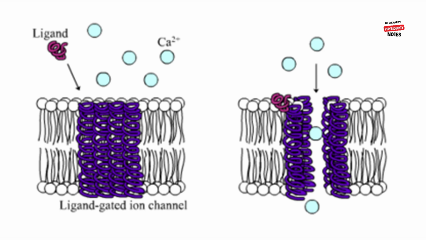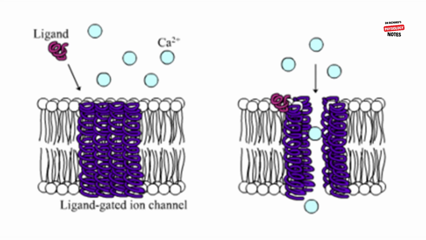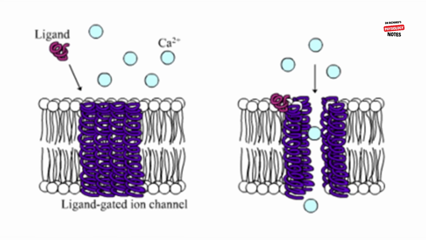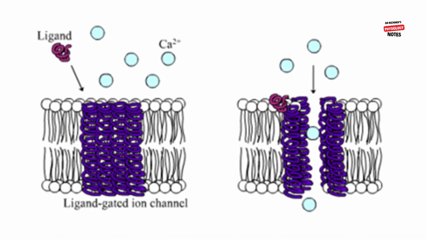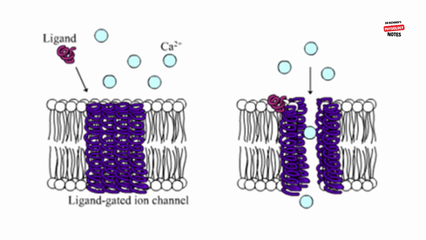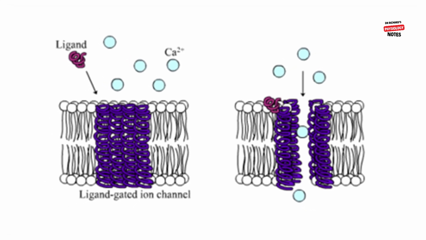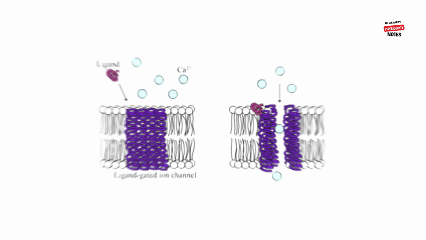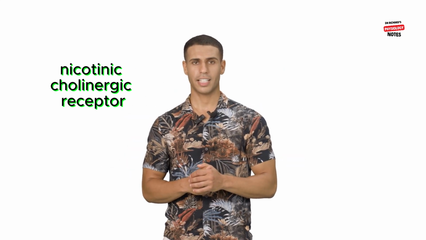They typically produce very quick physiological responses. The current starts to flow within tens of microseconds of neurotransmitter binding, and the current stops as soon as the neurotransmitter is no longer bound to its receptors. In most cases, the neurotransmitter is removed from the synapse very rapidly. An example of an ionotropic receptor is the nicotinic cholinergic receptor.